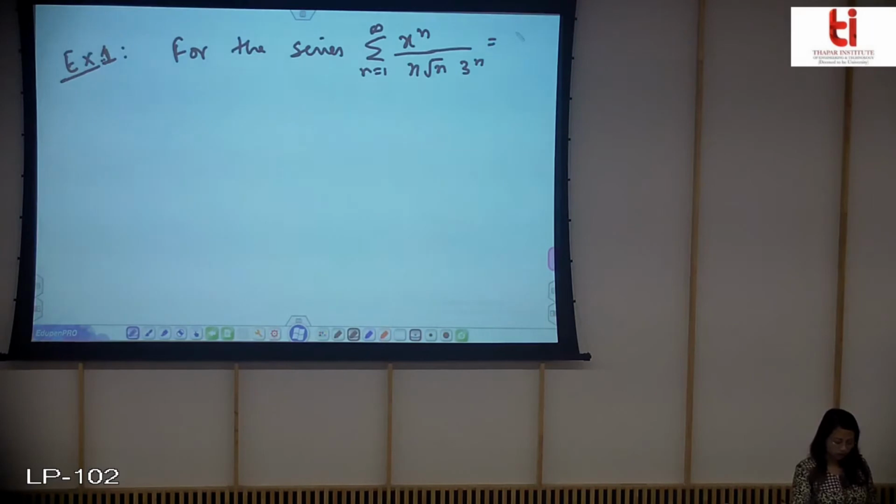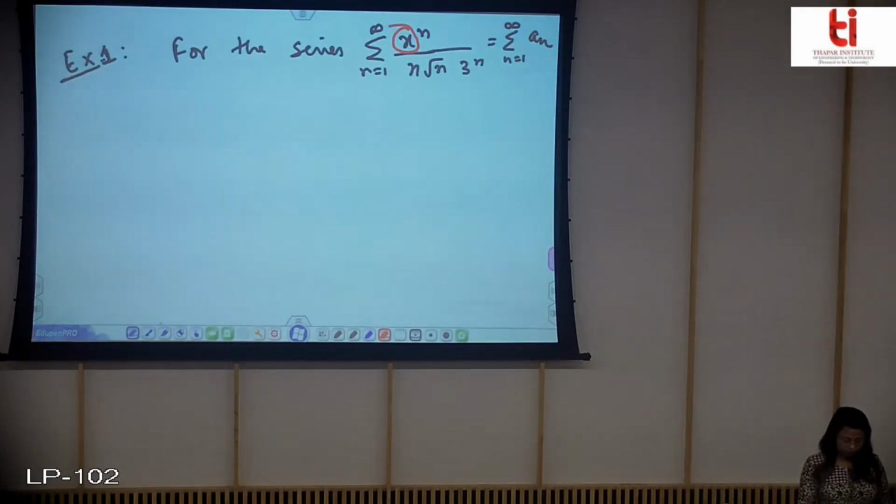So let's see some examples. So this is your example 1 for the series. This is your series. For notation I write it as an, that is this value is an. Now you can see this is a power series because it contains the variable x.